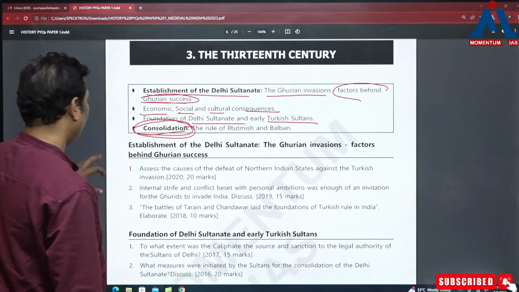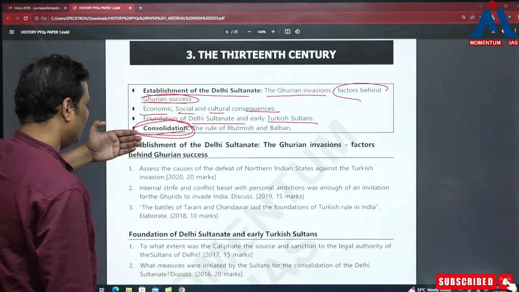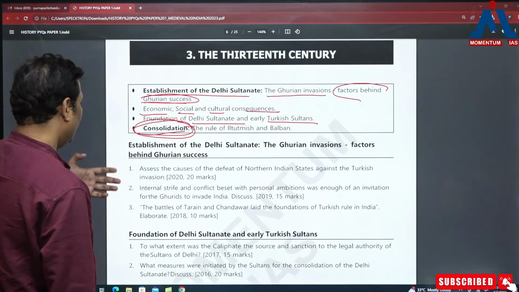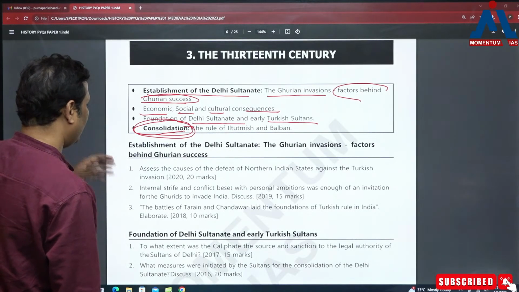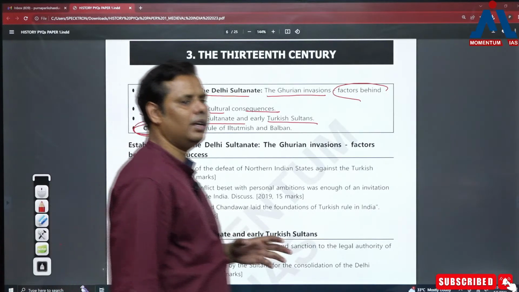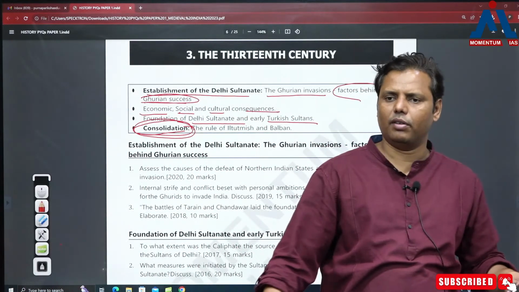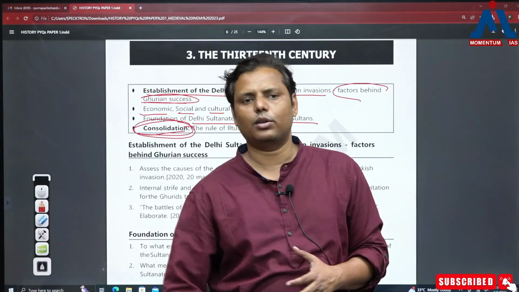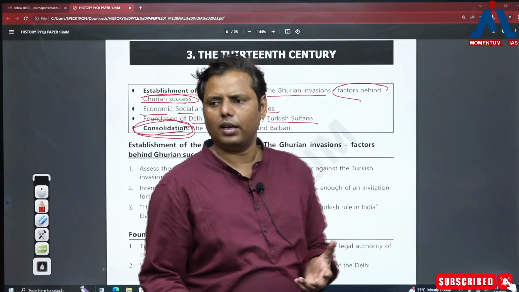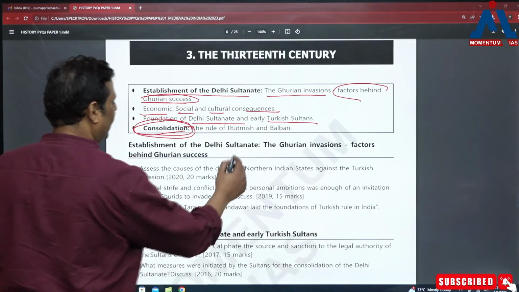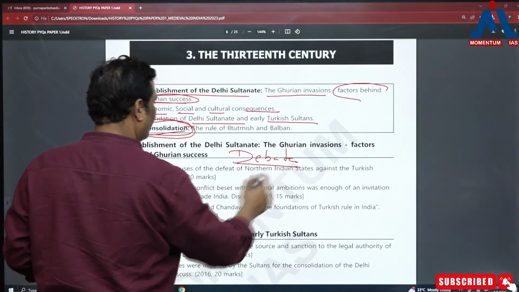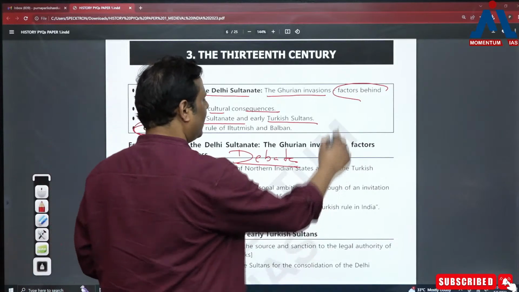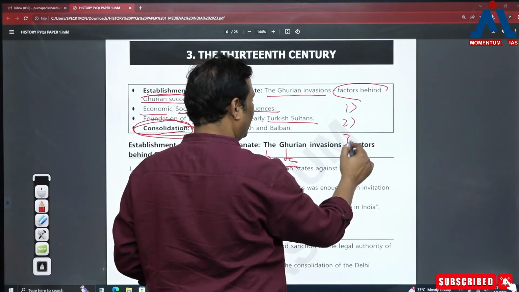Okay, fine. So when it comes to the Gurian invasions, basically there is just one question that has been asked so far, and that question is what were the reasons for the defeat of Rajputs? Straightforward, ठीक है. अब उसको जितने तरीके से ट्विस्ट करके पीछे आपको लिखना वही है. अब यहाँ पे क्या है? It's a debate basically. नॉर्मली आप क्या लिखते हैं? अभी तक मैं देखता हूँ बच्चों को जो पुराने हो चुके हैं उनको भी मैं देखता हूँ, they are writing the reasons 1, 2, 3, 4.